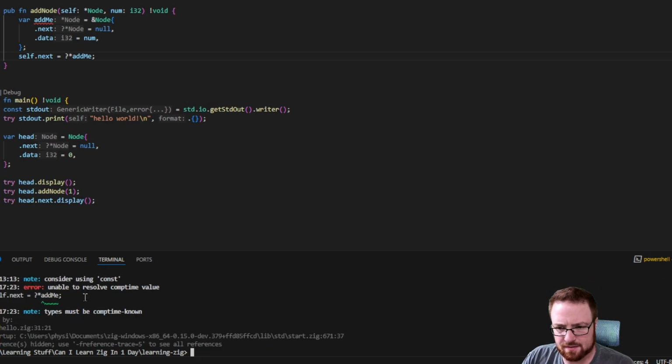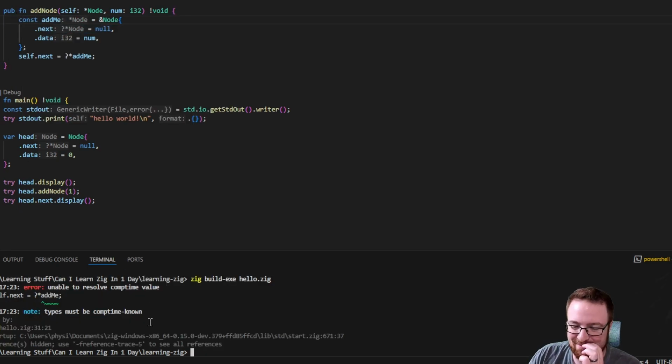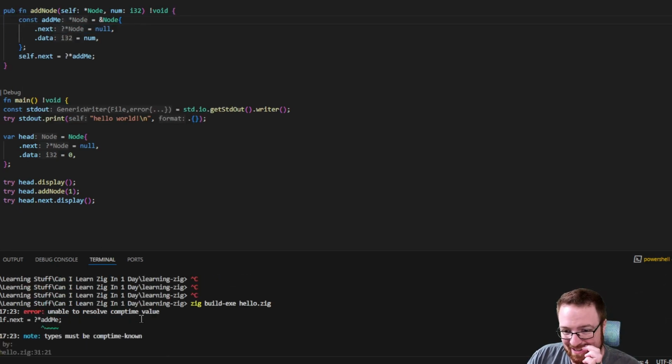Okay. Unable to resolve. Consider using const. This one? Is that the one you mean? Am I reading multiple errors at once and they're all blurring together? Probably. Types must be comp time known. See, okay, I'm going to zoom out for a second. Speaking as somebody whose work involves helping people who are relatively new to programming learn programming, jargon like this does not do anybody any good. Okay, that's not true. It does some good for some people. But there's so much jargon in here that I've been programming for 10 years.